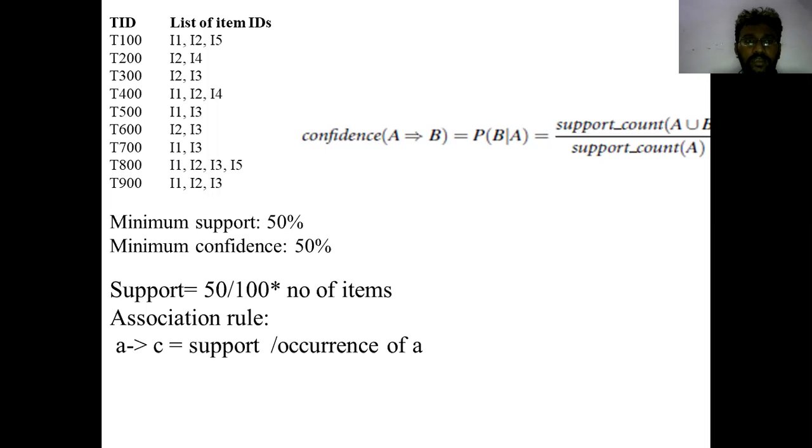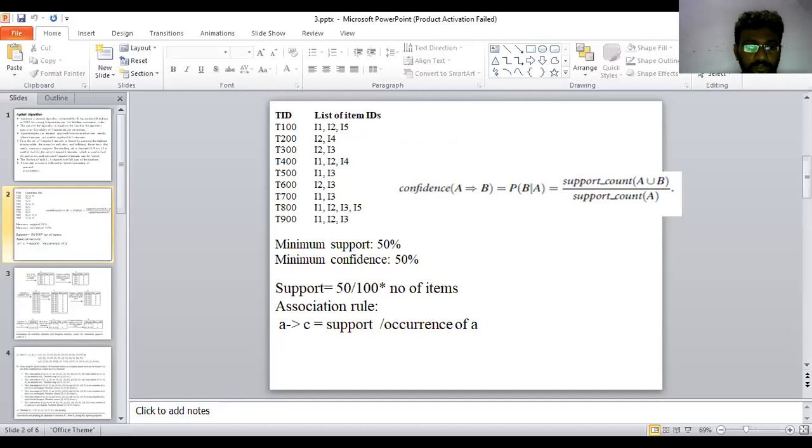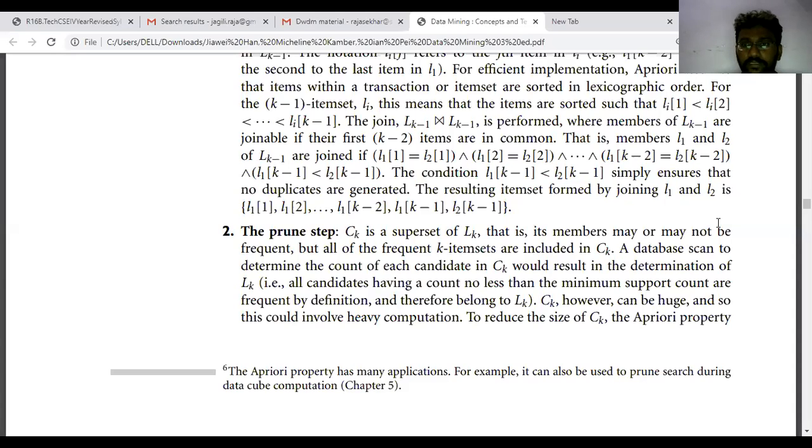Now let's move to the example. First, guys, please note all the itemsets available: T100 with I1, I2, I5. And for clearer information, we'll follow the textbook here.